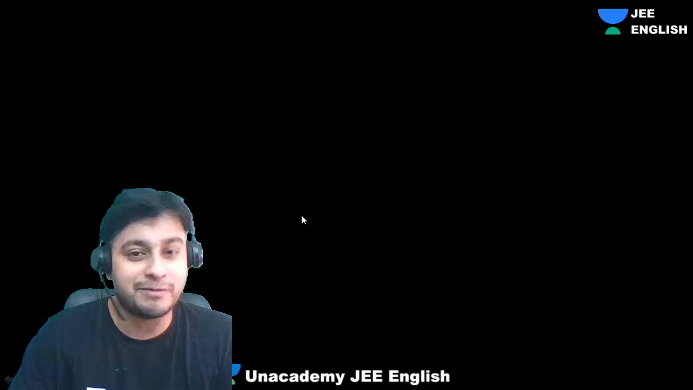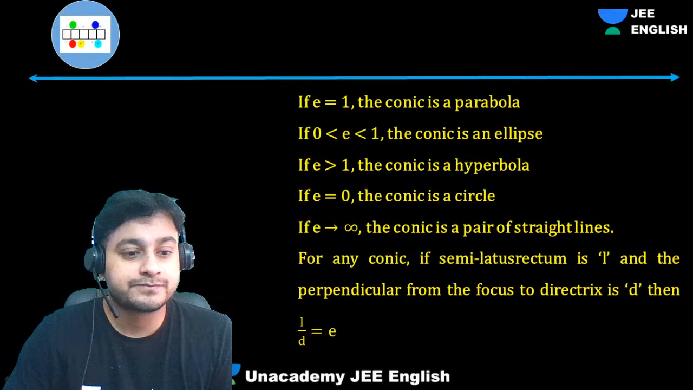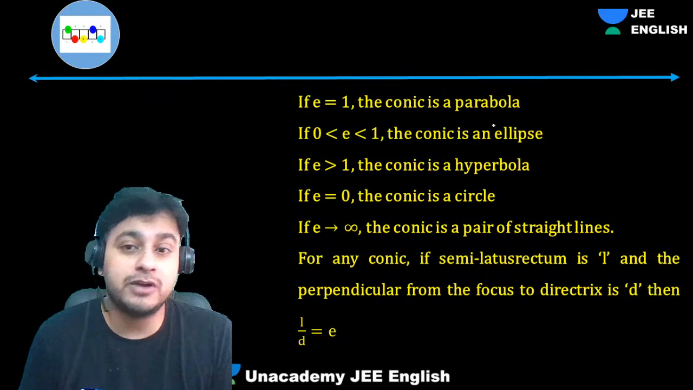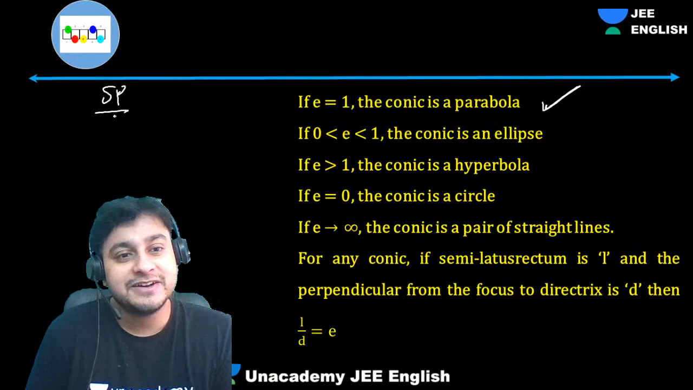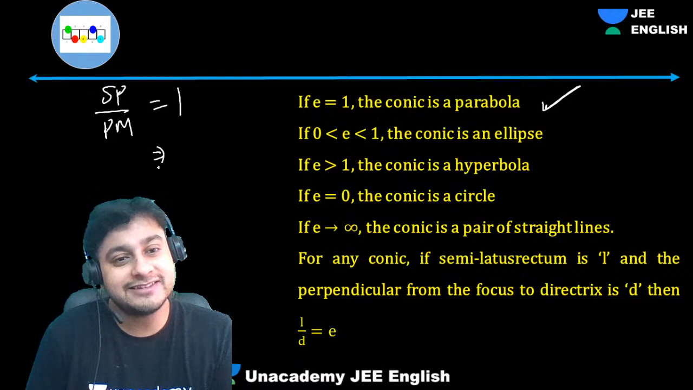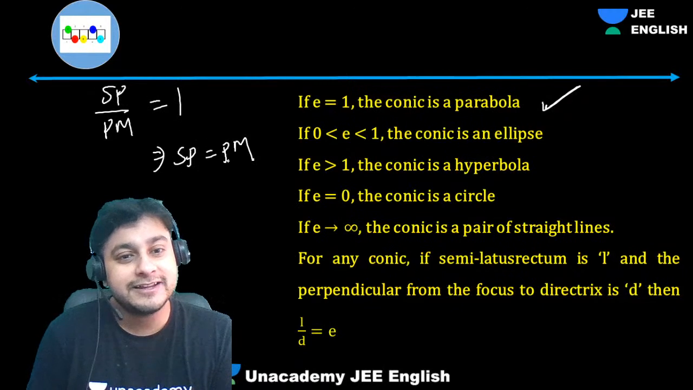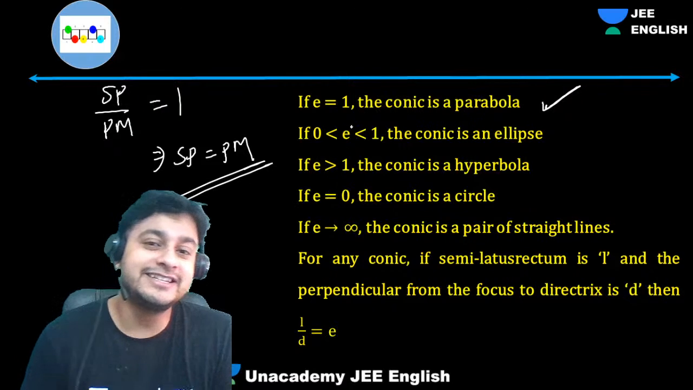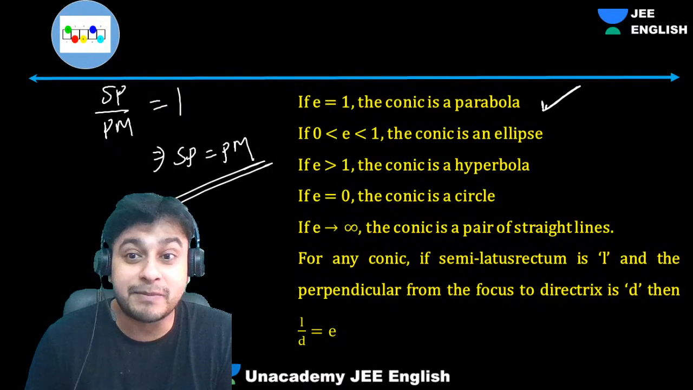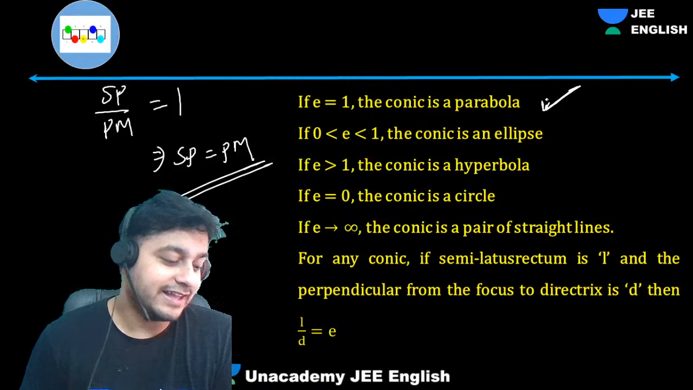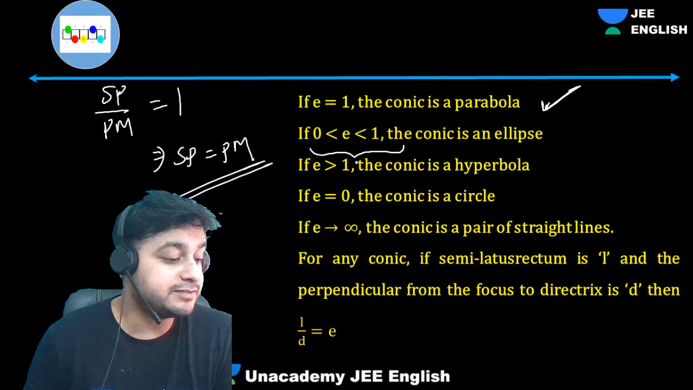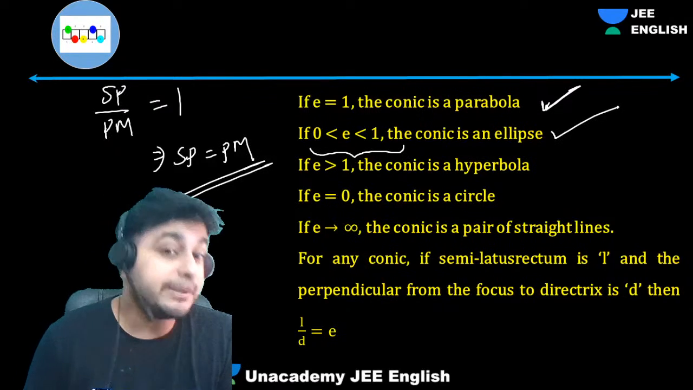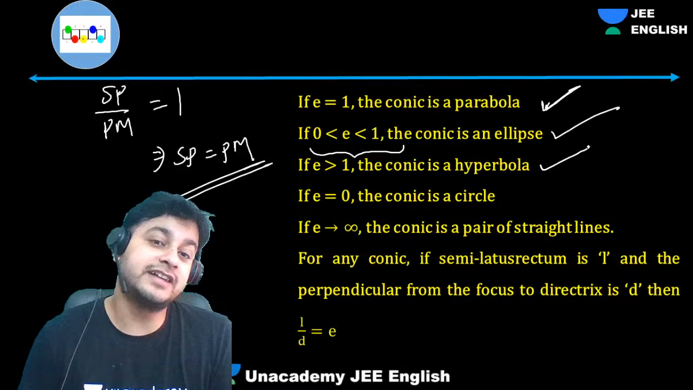First we'll discuss what is a conic, then I will introduce the parabola. Now guys, why is something a parabola? The parabola definition is this: if E becomes 1, that SP by PM is 1, that implies SP equals PM, then we call that thing a parabola. If E is between 0 and 1, we call this an ellipse. If E is greater than 1, we call it a hyperbola.